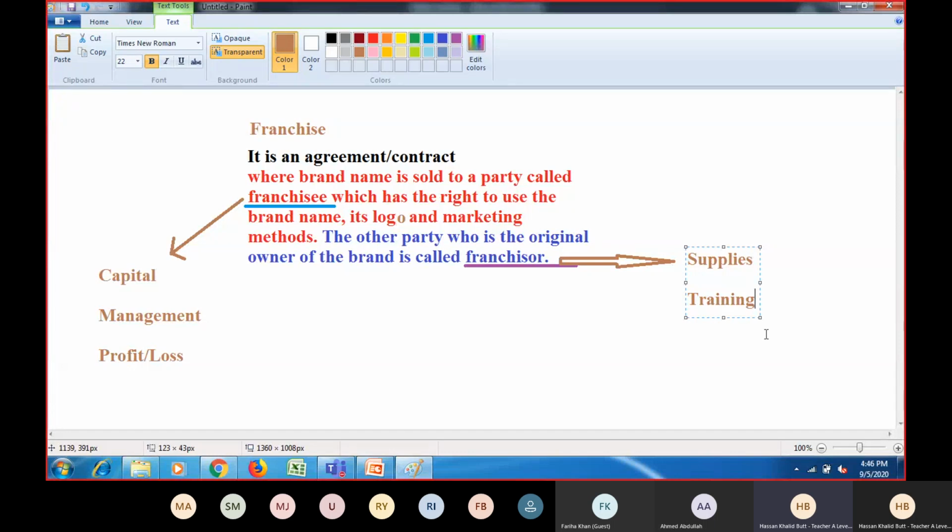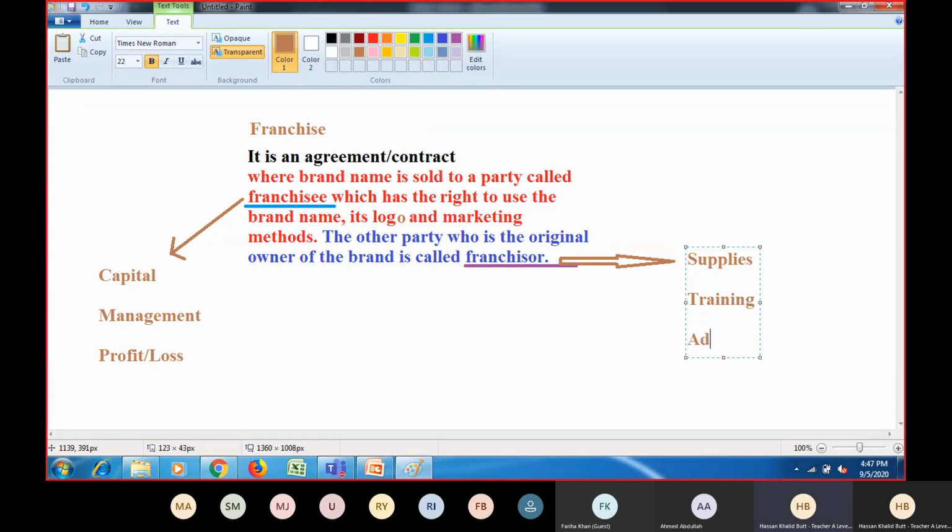That is why the franchisor trains all the workers of the franchisee, free of cost, and the workers become expert. If it's a fast food restaurant, they get adept in making that recipe. So again, that is the responsibility of the franchisor, and in fact an advantage for the franchisee as well.